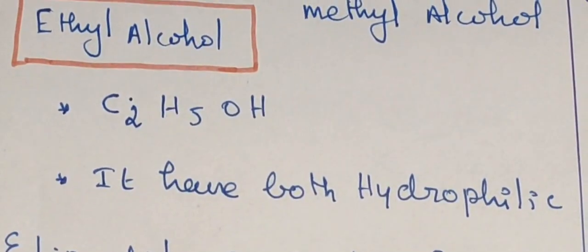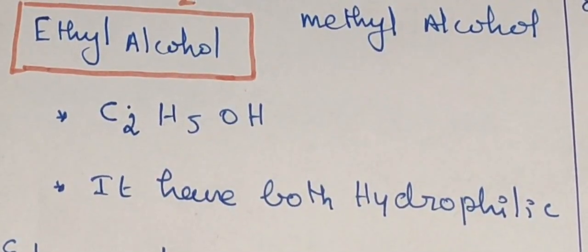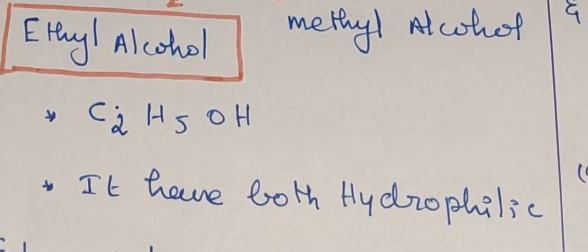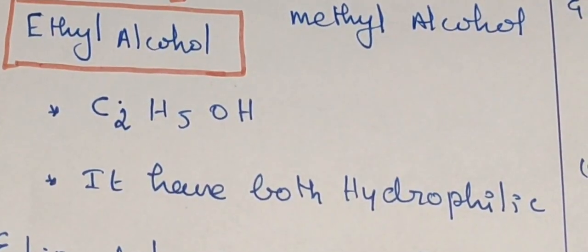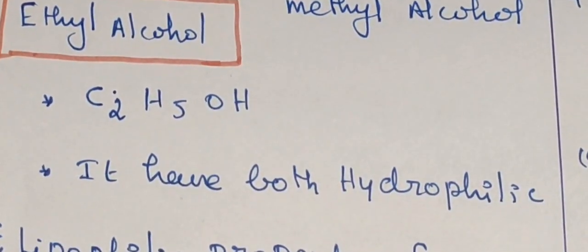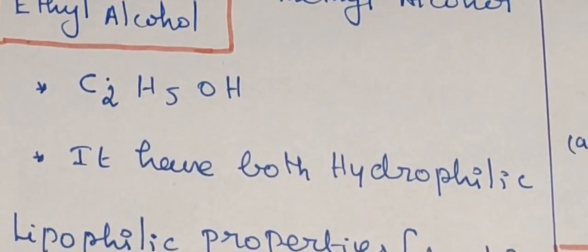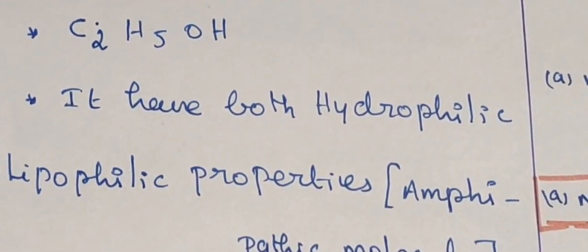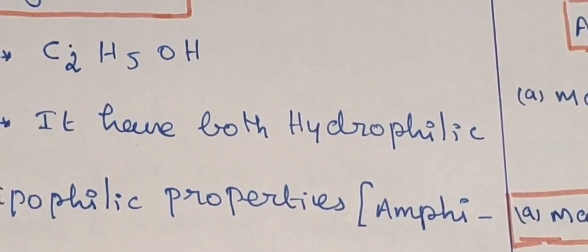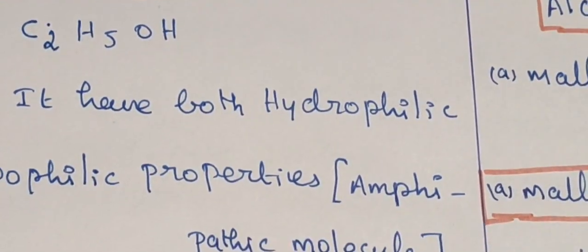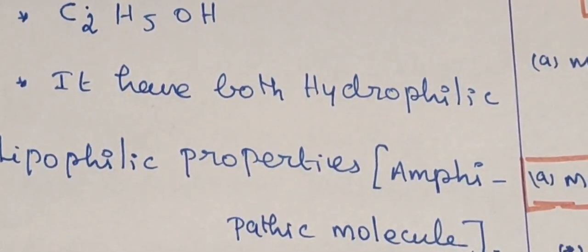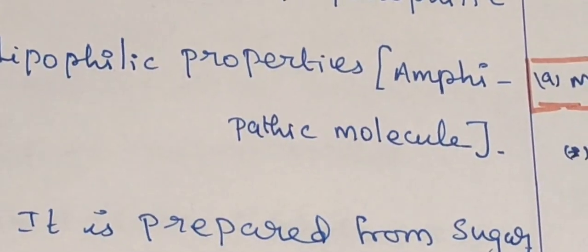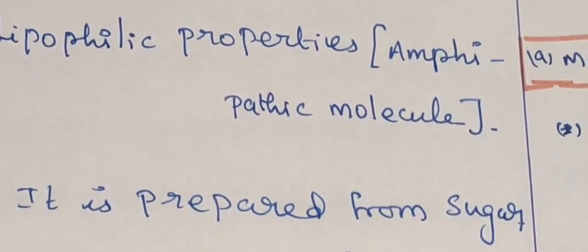So today we will discuss in detail about ethyl alcohol, the toxicity of ethyl alcohol. The formula of ethyl alcohol is C2H5OH. It has both hydrophilic as well as lipophilic properties, that is, both water soluble and lipid soluble properties. So we call it an amphiphilic molecule.